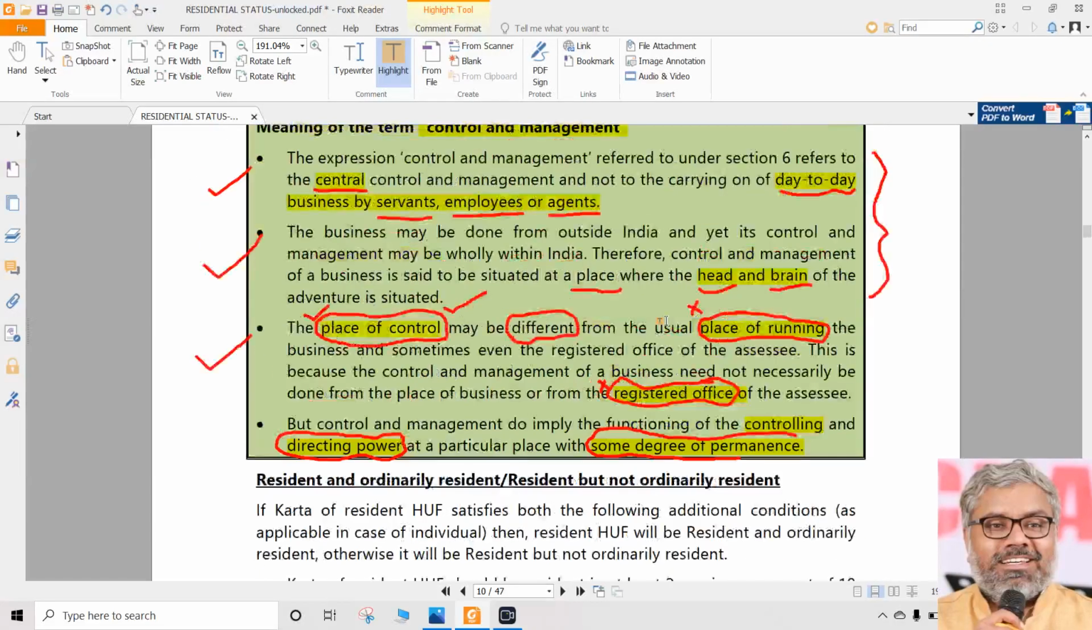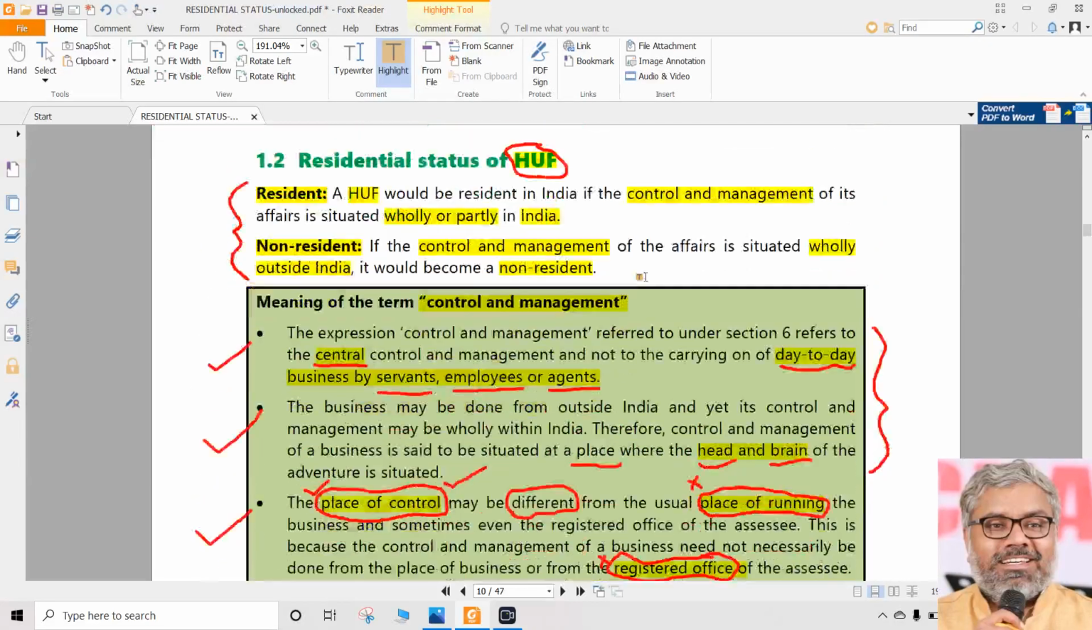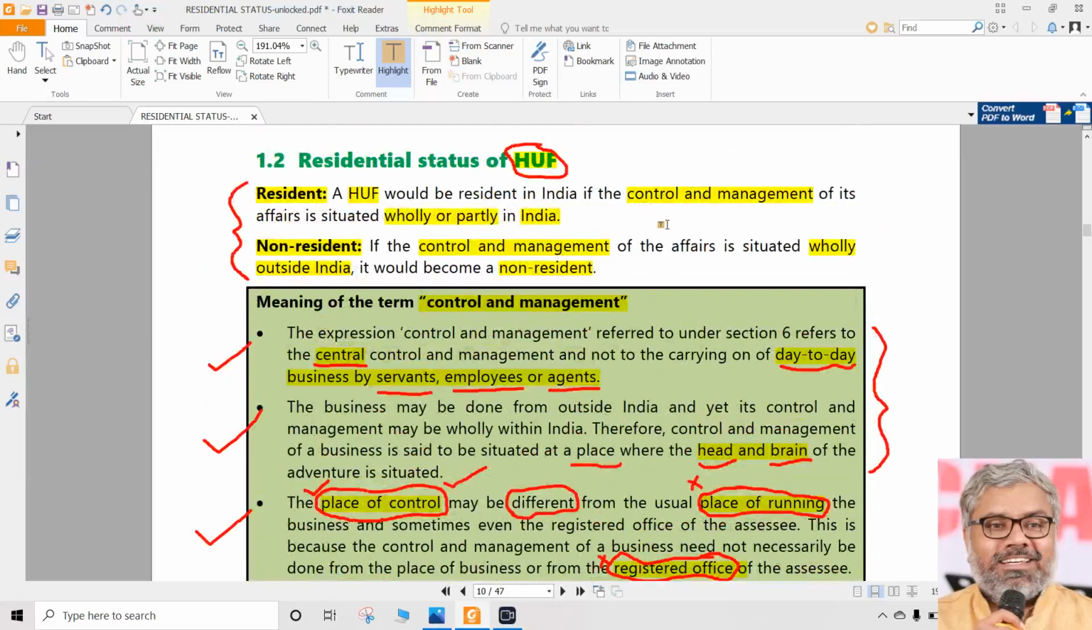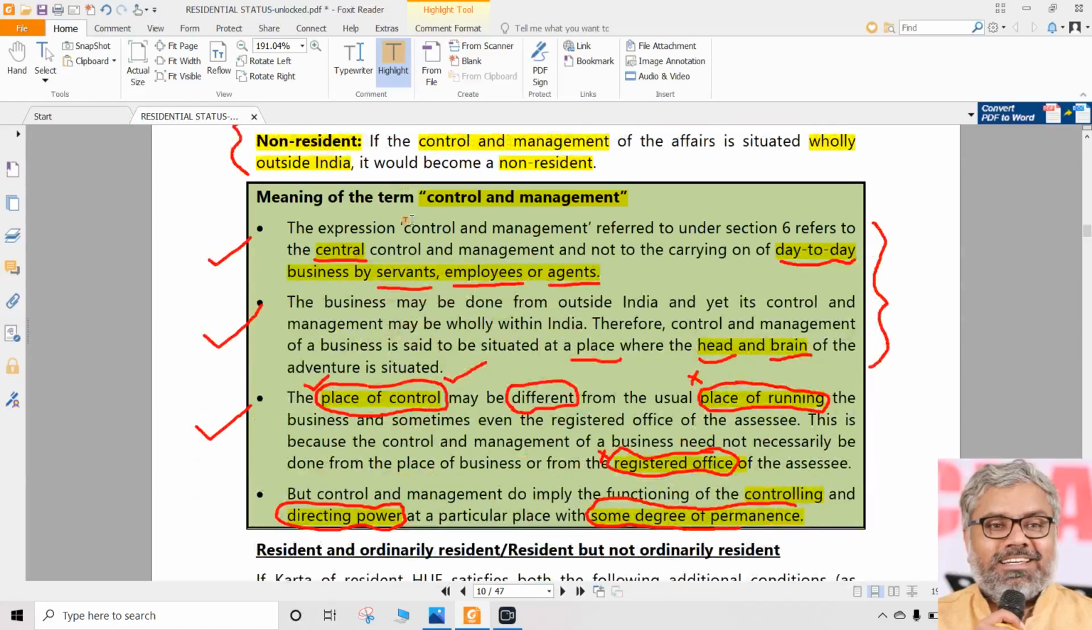So far what we are checking, did we talk about Karta? Did we talk about any member of HUF? Nothing. We only talked about some control and management of the affairs. That's what we are talking about. No person was involved so far. No reality is involved so far in terms of fact, number of days of stay. All these things are not there for determining the basic residential status of HUF.